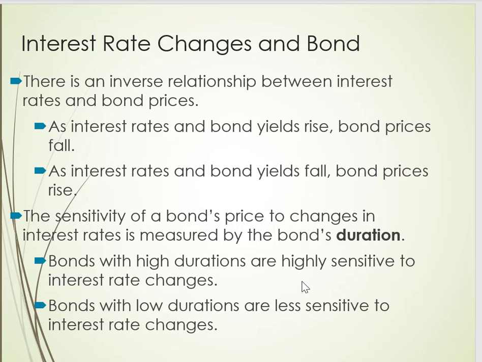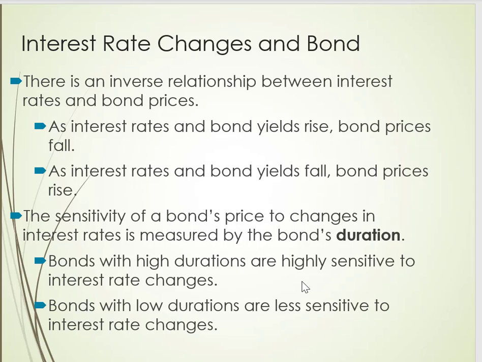There's an inverse relationship between interest rates and bond prices. As interest rates and bond yields rise, bond prices fall, and vice versa. The sensitivity of a bond's price to changes in interest rates is measured by something called duration.